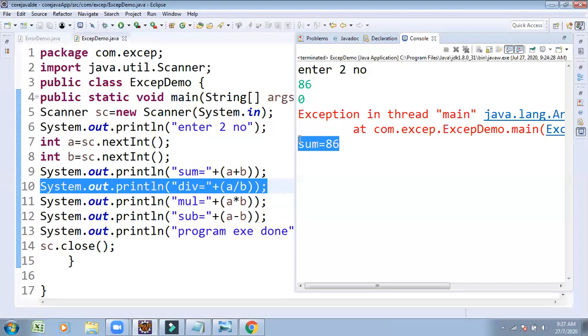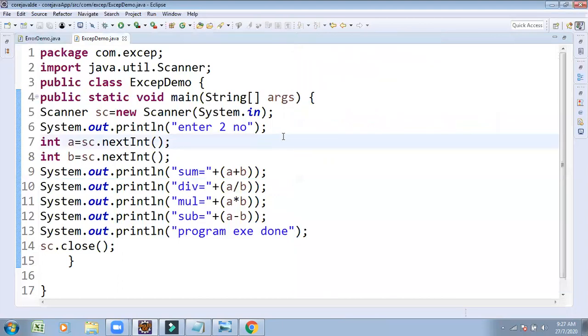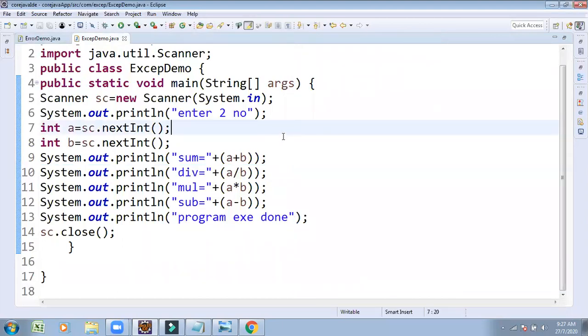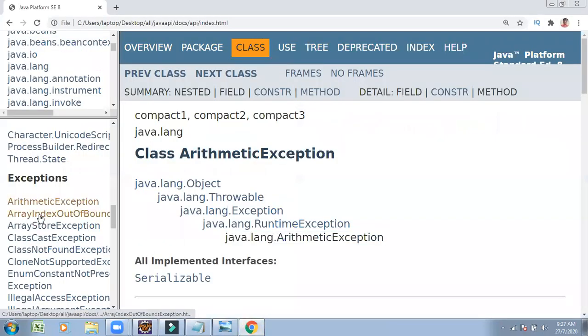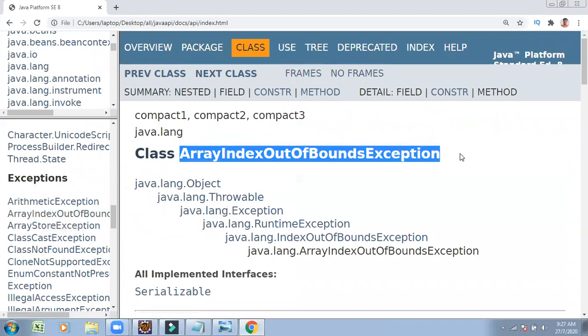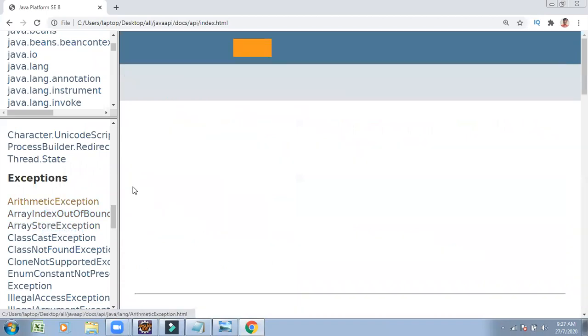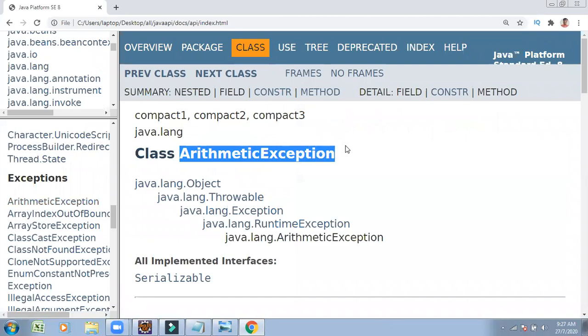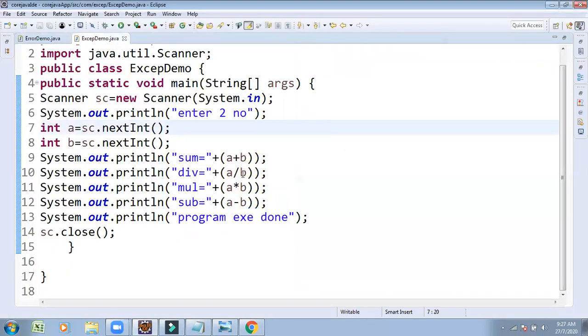So this is not at all good practice. To avoid this, a better approach is to handle this exception. Not only this type of exception, there is a possibility to get multiple exceptions. So here you find Java supports ArithmeticException, ArrayIndexOutOfBoundsException. When there is a possibility to get arithmetic exception, I showed you. In this case, we have the possibility to get arithmetic exception.